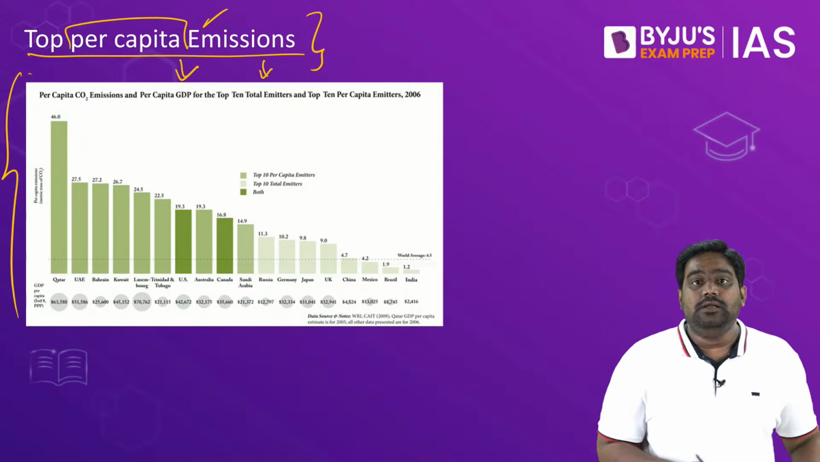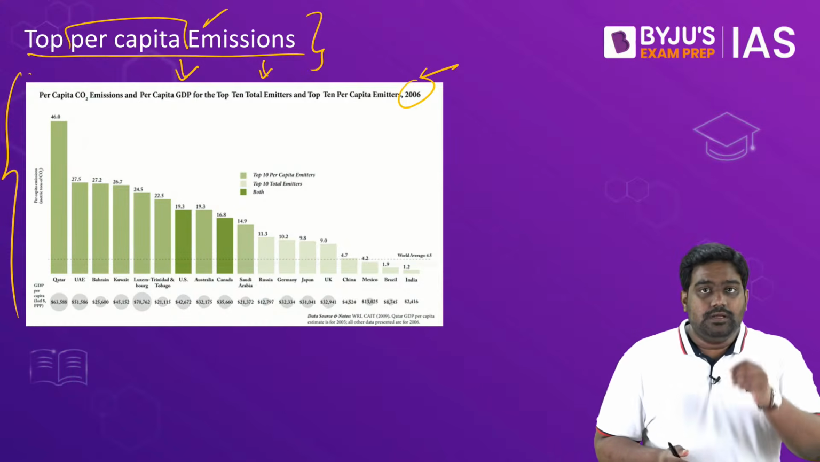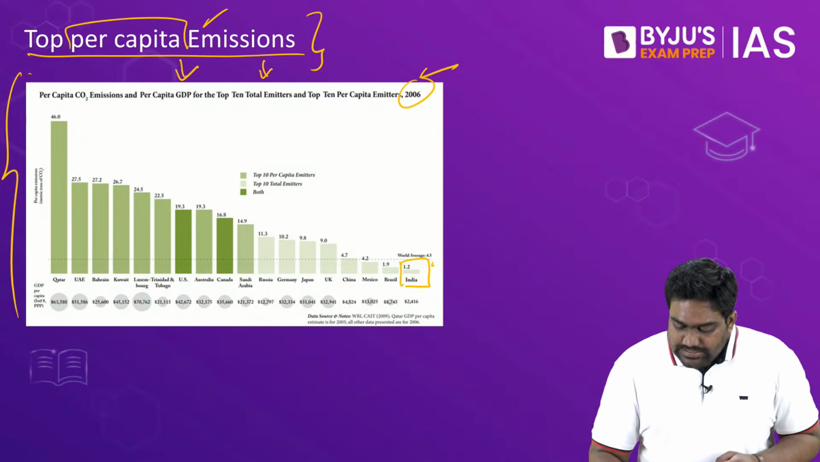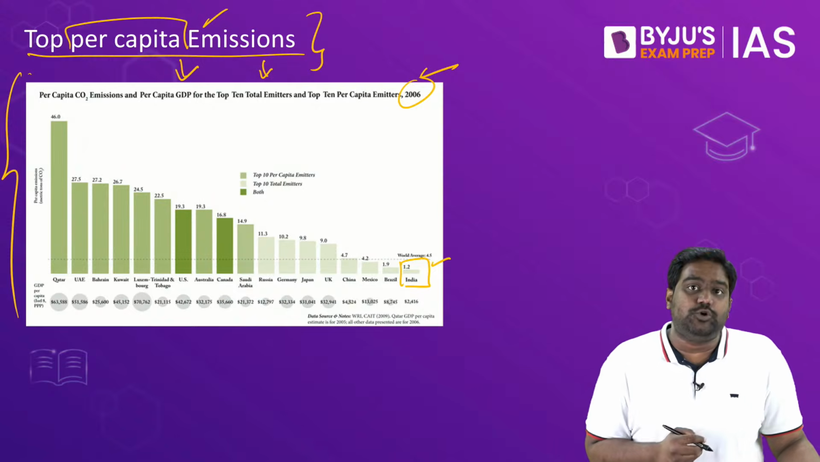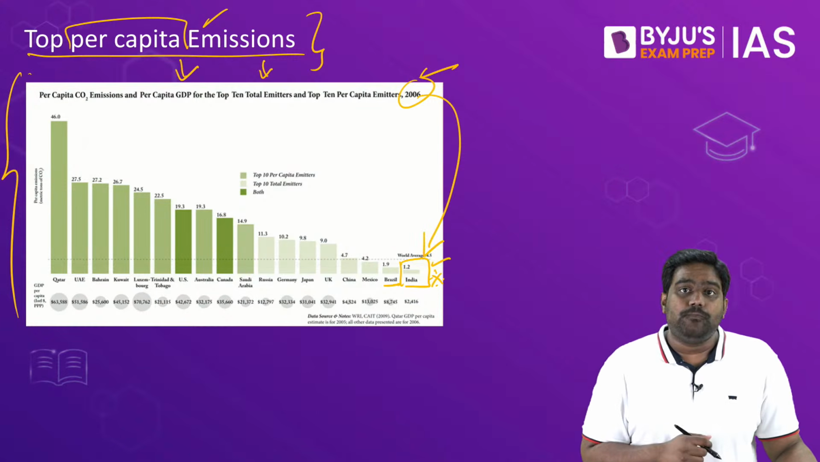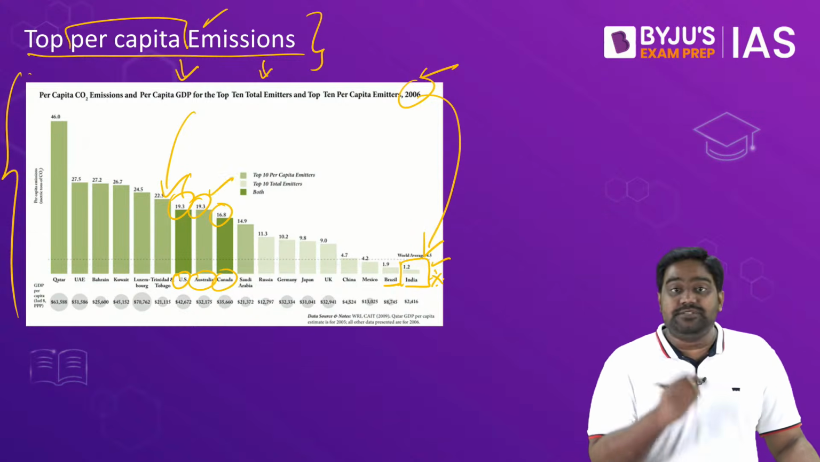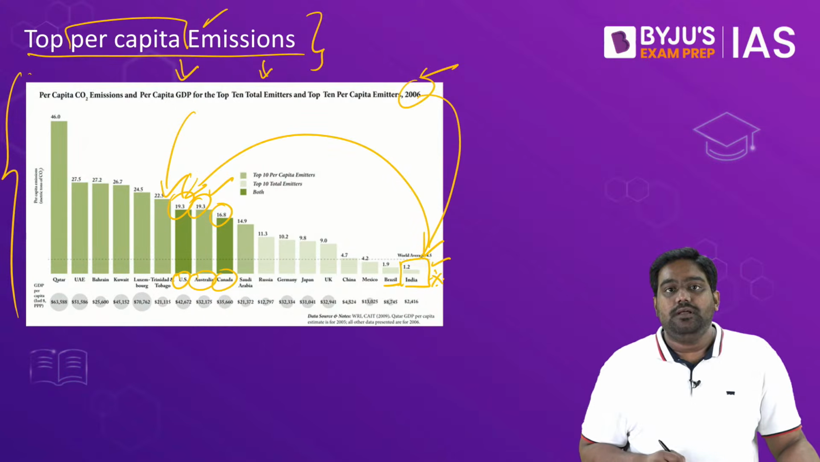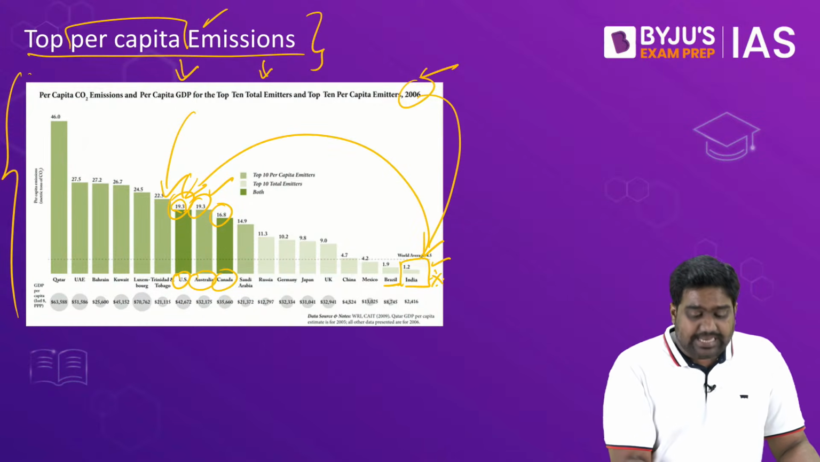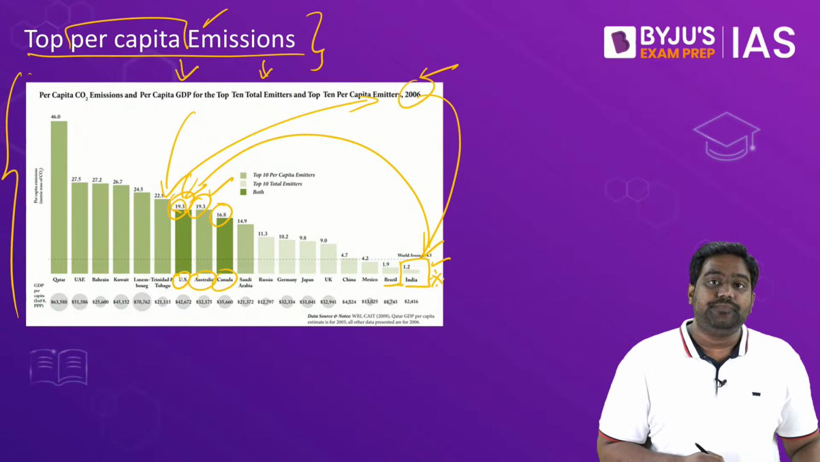This graph over here is showing you the per capita emissions of countries as of 2006. If you look at India's per capita emissions, it is just 1.2 tons of CO2 per individual. Per capita emissions of countries like India and even Brazil is very, very low. Now compare this with per capita emissions of US, Australia, Canada. It is 18 times higher than India. Per capita emissions of US was 19.3 tons of CO2 per individual as of 2006.